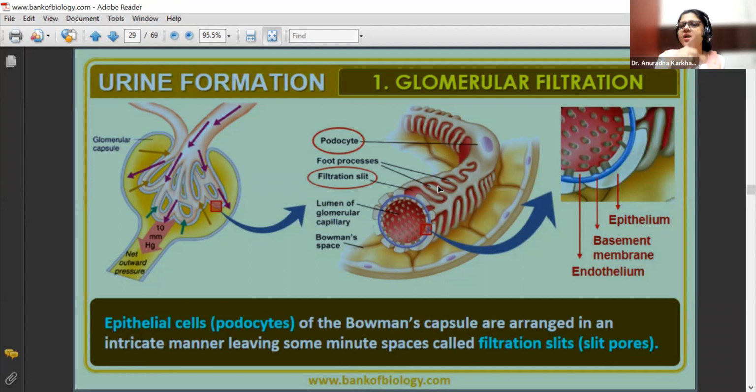Okay, so what the Bowman's capsule's epithelial cells are doing, they are holding, or squeezing, the capillaries with the help of what? Finger-like processes which are called as what? Foot processes. Okay, समझ में आ रही है बात?